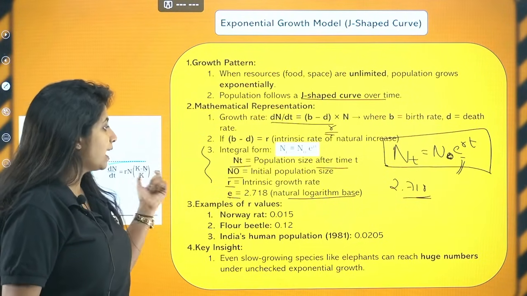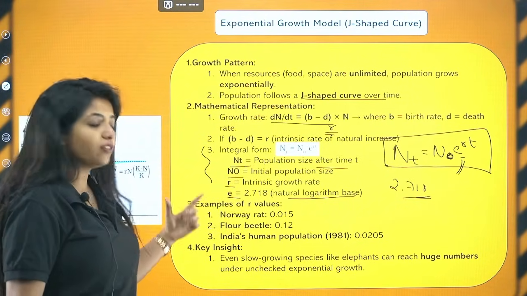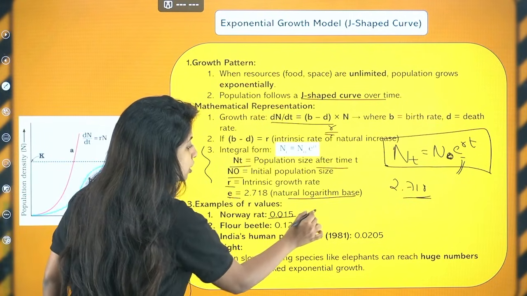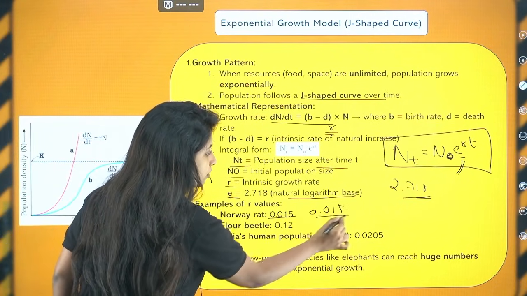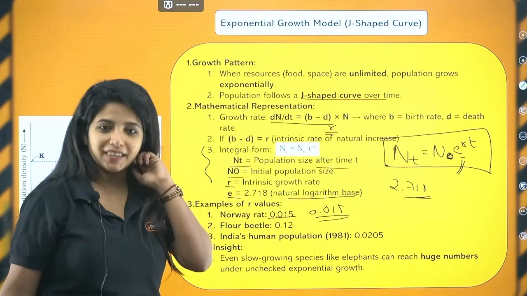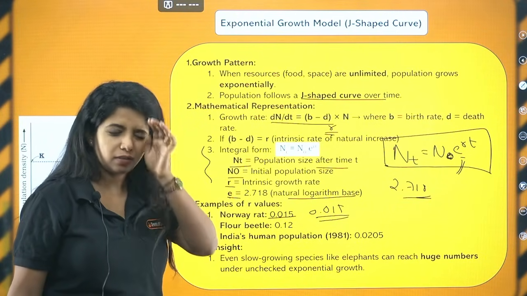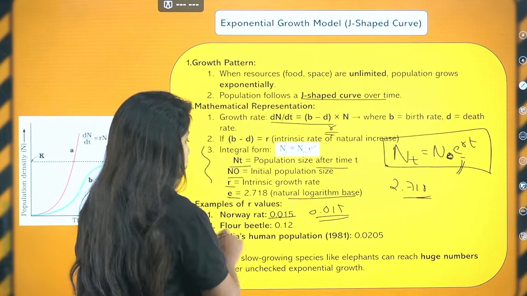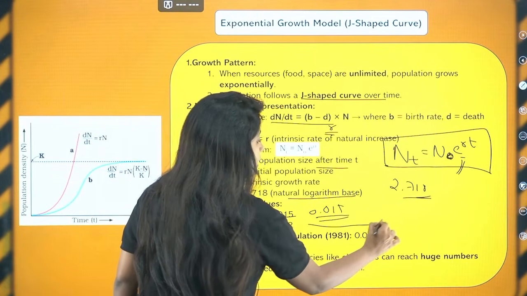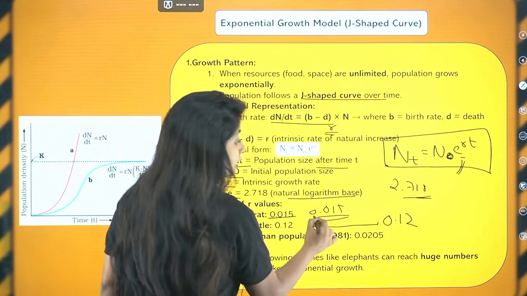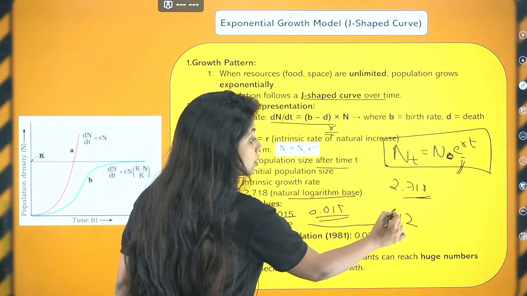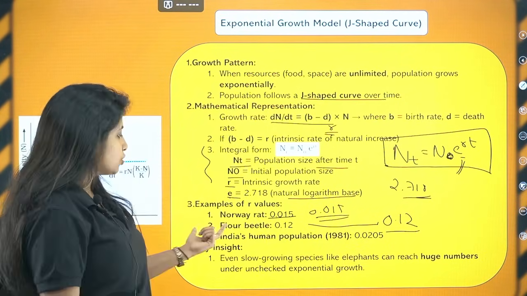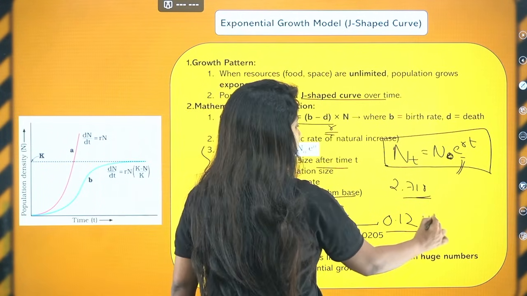Now, examples of R value. Norway rat has an R value of 0.015. Is it good? It's not that great. That means the R value is less, so reproductive capacity could be less. Floor beetle is 0.12. Here it is 0.015, here it is 0.12. So which one has a better reproductive capacity? It is going to be floor beetle. Floor beetle has a better reproductive capacity.